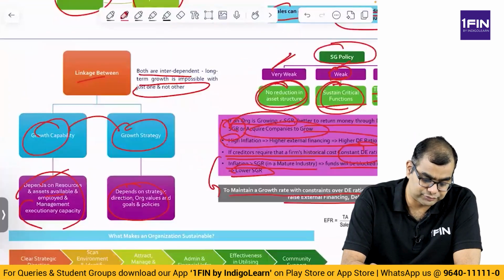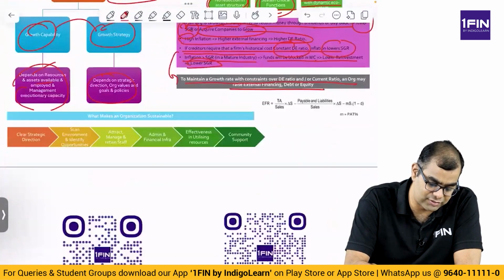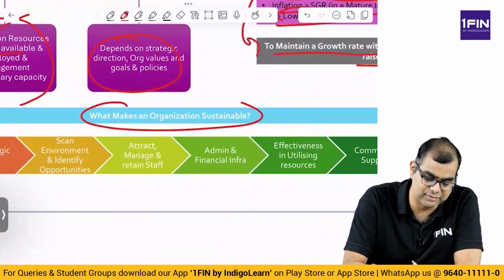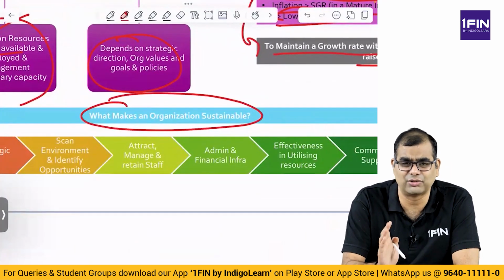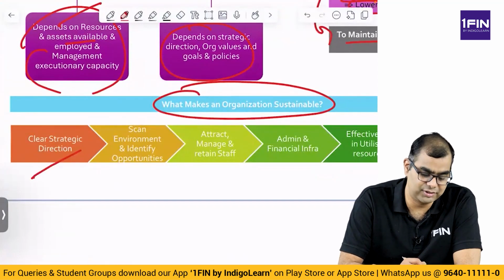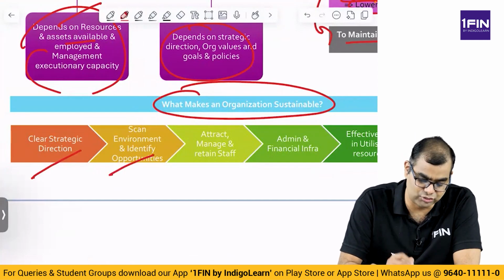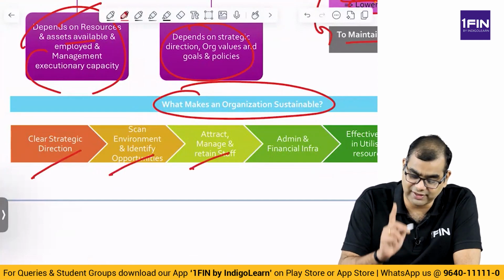Okay. Then I told you here there is a question, what makes an organization financially sustainable? Here there is a question, what makes an organization sustainable? Unfortunately, ICAI has given very similar sounding stuff with two different answers. Okay. What makes an organization sustainable? Clear strategic direction, obviously that is there. Scan the environment and identify opportunities, that you look at various opportunities and choose them. Attract, manage and retain staff, have good quality staff.